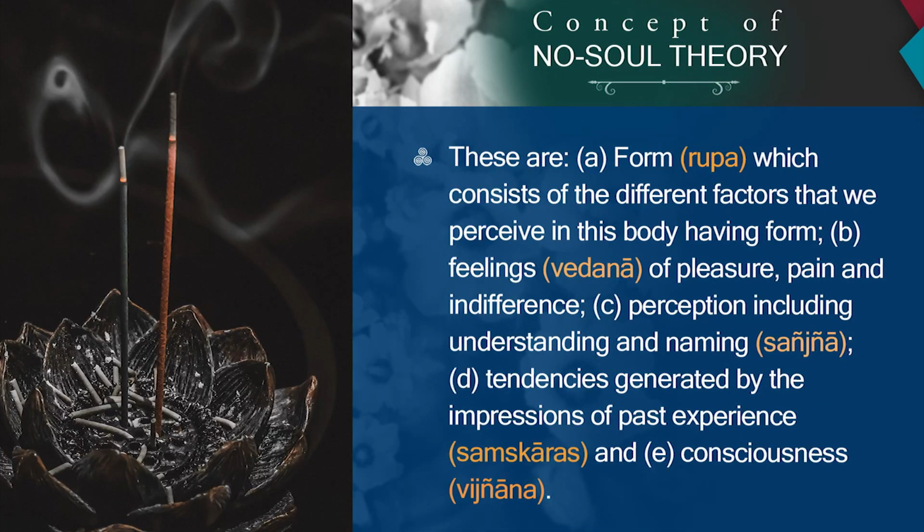They are form or rupa, which consists of the different factors that we perceive in a body having form. Second is the feeling or vedana of pleasure, pain, and indifference. Third is the perception, including understanding and naming, which is called sanjna. Fourth is the tendencies generated by the impressions of past experience, that is called samskara. And the fifth one is consciousness or vijnana. Okay, so according to Buddha, man is the combination of these five things.